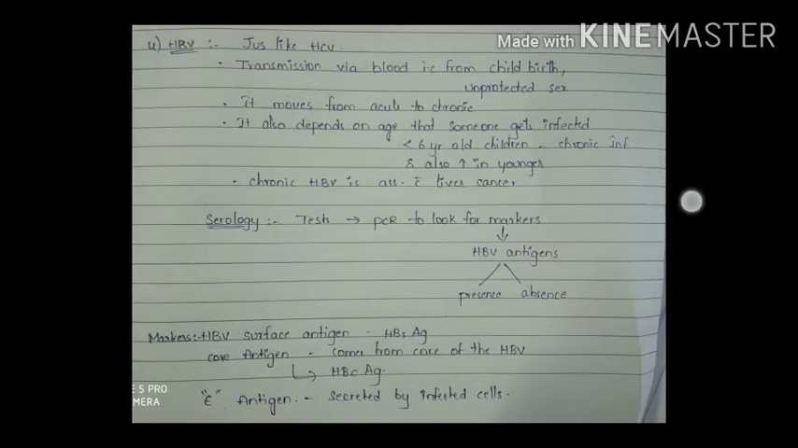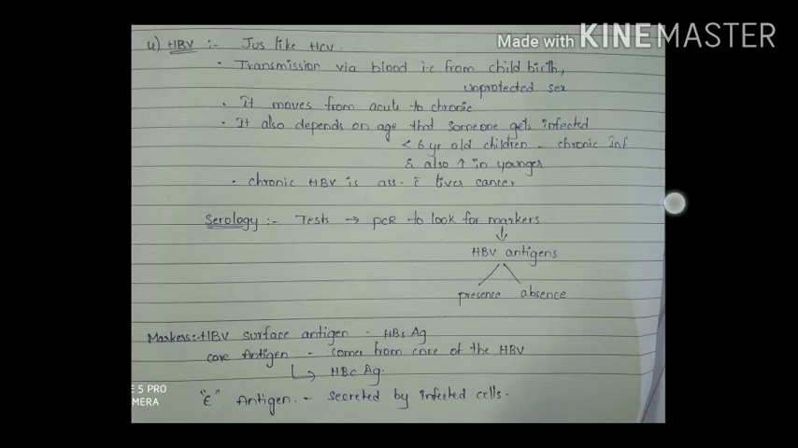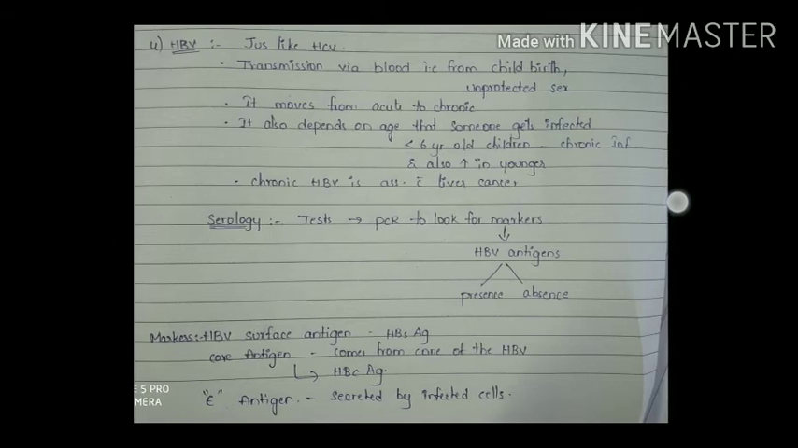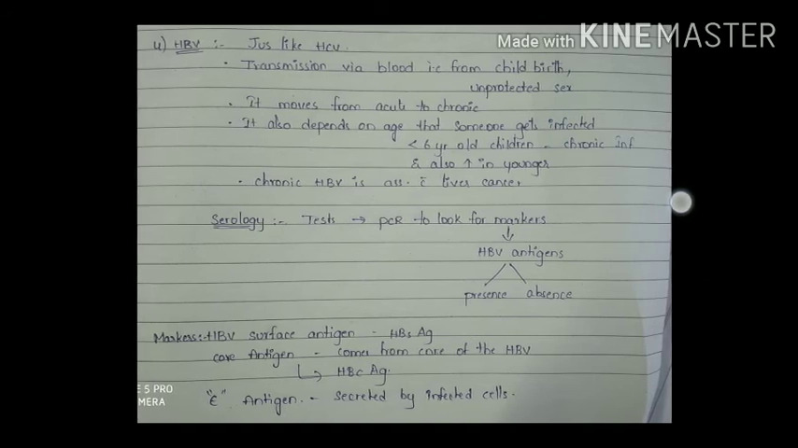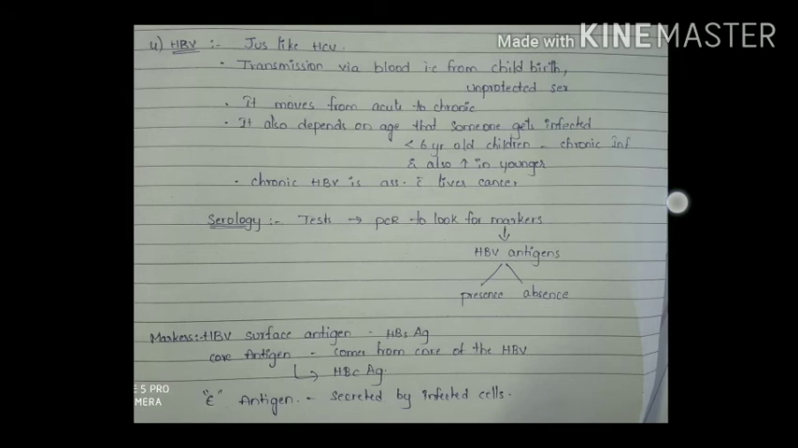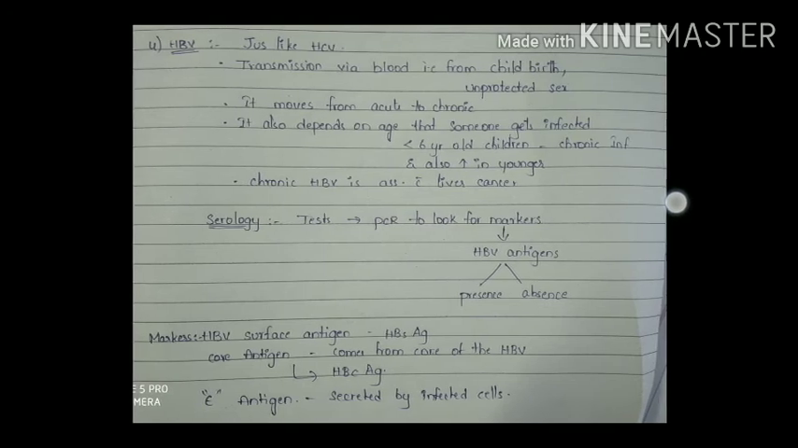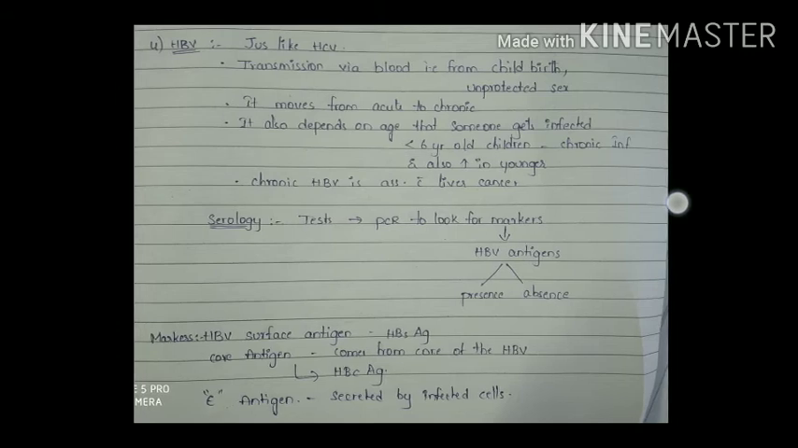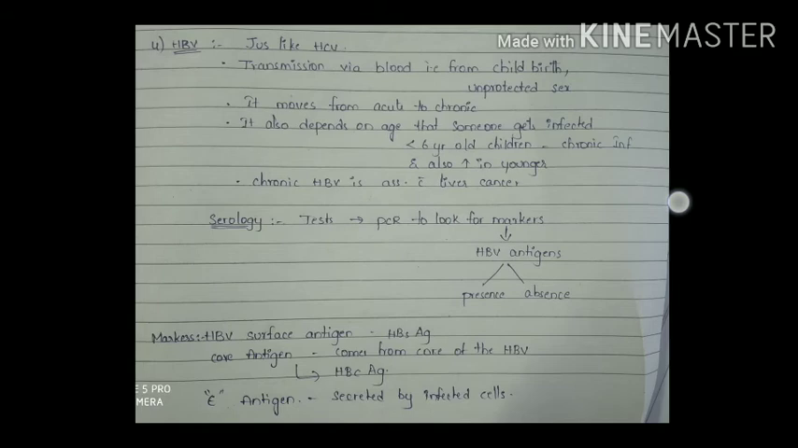And the next one is HBV. It is just like HCV, in that it is transmitted via blood, that is from childbirth and unprotected sex, and it also moves from the acute to the chronic condition. And if we go for the serological tests, we can see certain types of tests involved. Here is the PCR, which is used to look for certain markers, especially before going to the serological test.